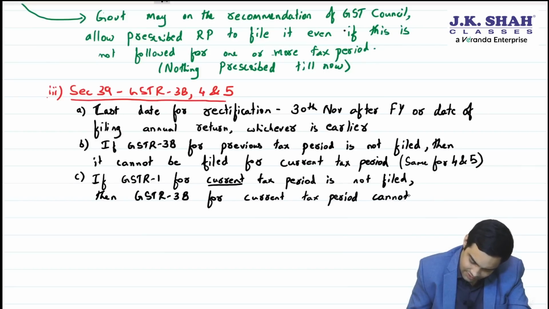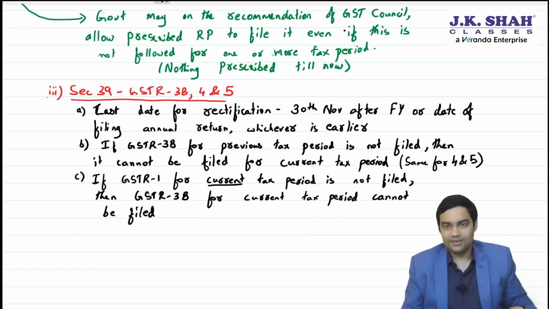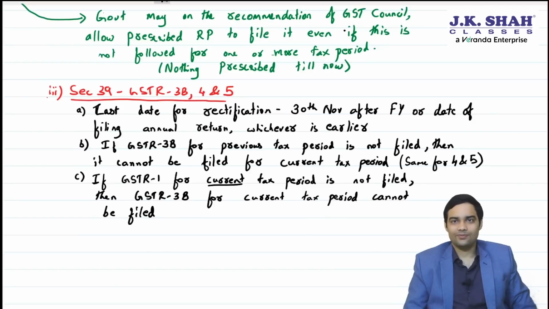Dangerous. Cannot be filed. See this carefully. June month, first you have to file GSTR 1, then you can file 3B. You cannot directly file 3B. Is it, sir?